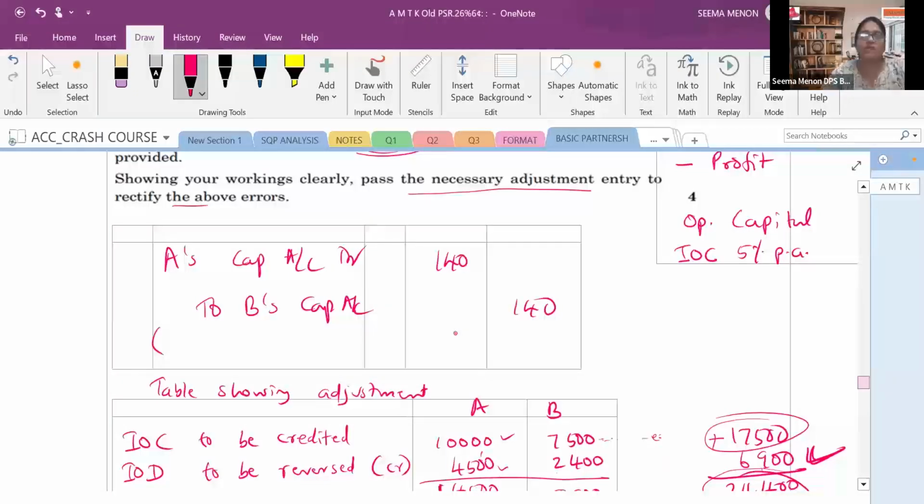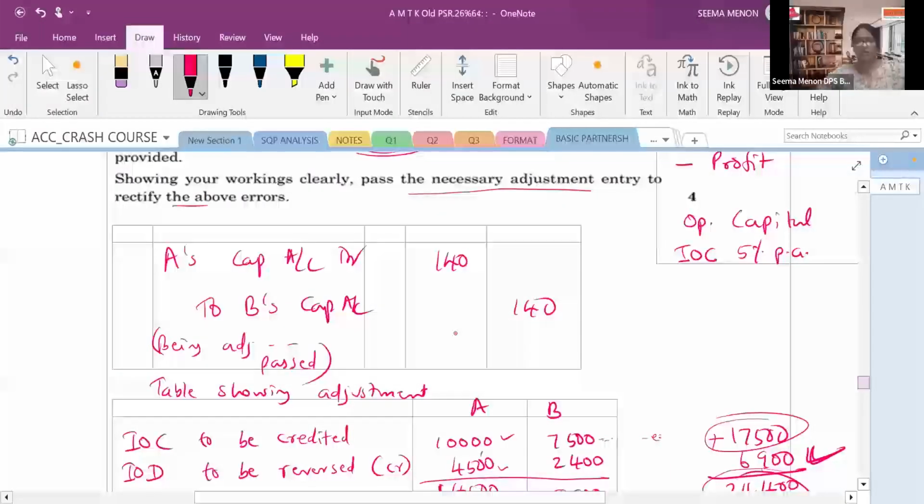Being adjustment entry passed. That's all. Adjustment entry passed for what? For the charge of interest on capital, interest on drawings, and reverse of the profit. So simply you can write being adjustment entry passed. That's all. Right? This much only you need to write in the board examination.